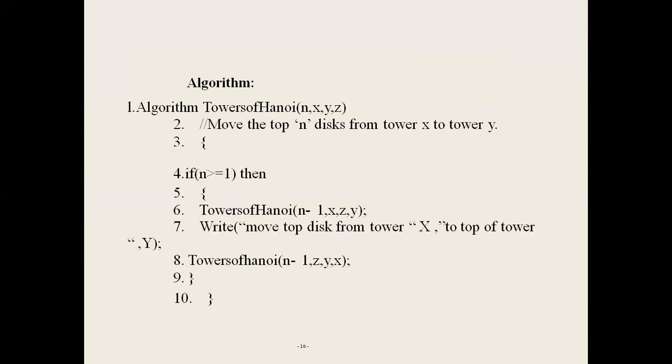Next is the algorithm. It is a recursive algorithm. Towers of Hanoi(n, x, y, z): transfer n disks from X to Y using Z as intermediate storage. To transfer the n disks from X to Y, with Z as intermediate storage, first transfer n minus 1 disks from X to Z, and the nth disk is transferred from X to Y.